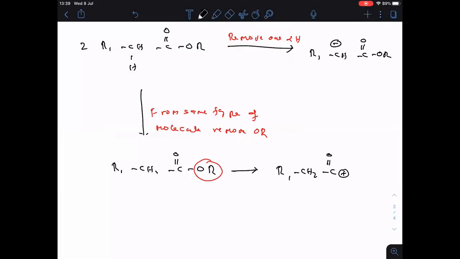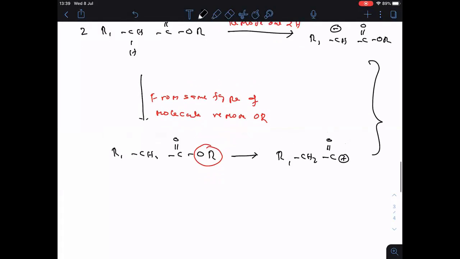Then combine these two. That's it, answer completed. How to combine? R1 CH2 C(=O) joins the negatively charged CH of R1 C(=O)OR.